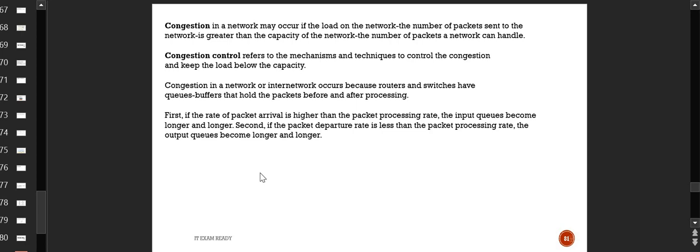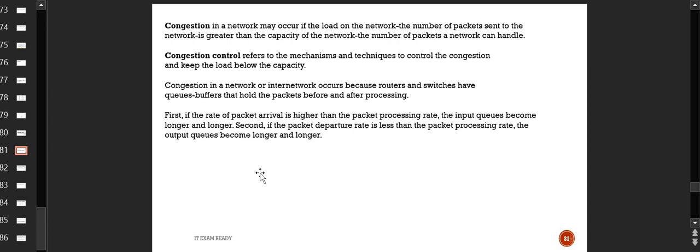So there are two kinds of queues maintained by the system: number one is the input queue and number two is the output queue. The input queue is where you get something from the network, then you have to process it, and then maybe you need to send it to someone else, meaning other network devices, let's say from one router to another router. So congestion can happen from the perspective of the input buffer or the output buffer if the processing times do not match.